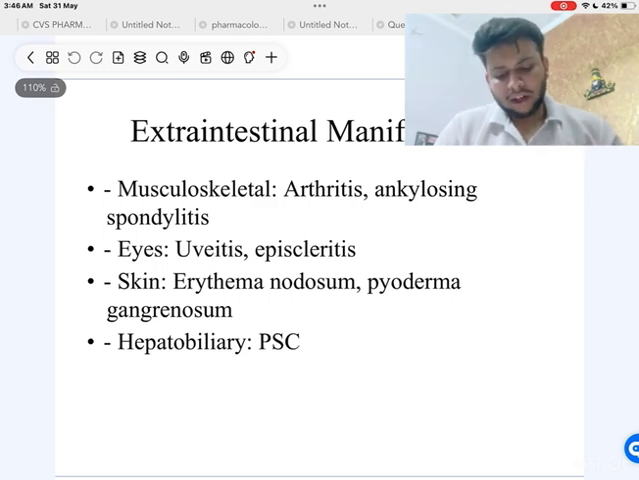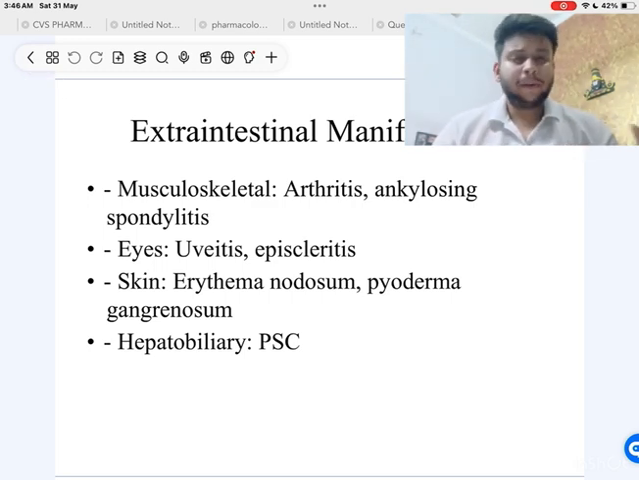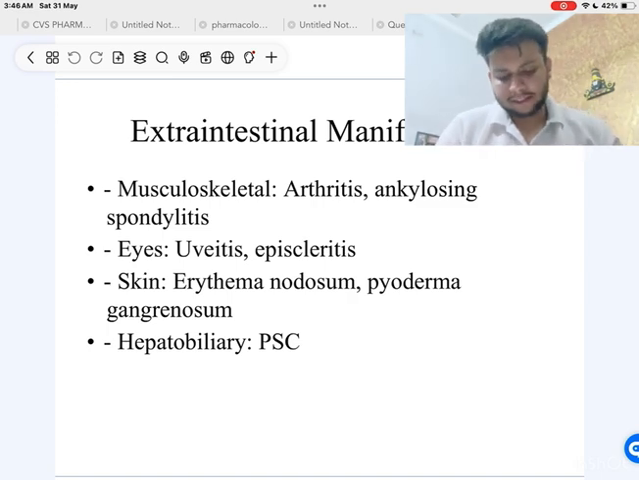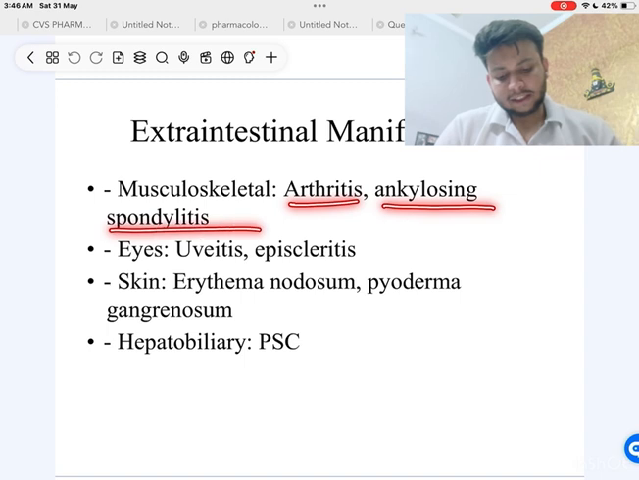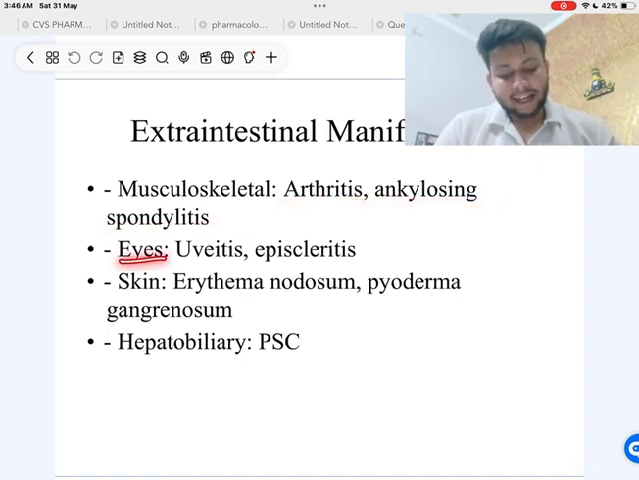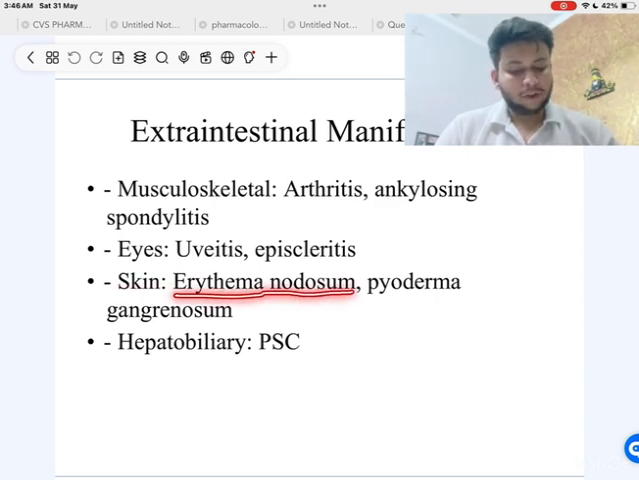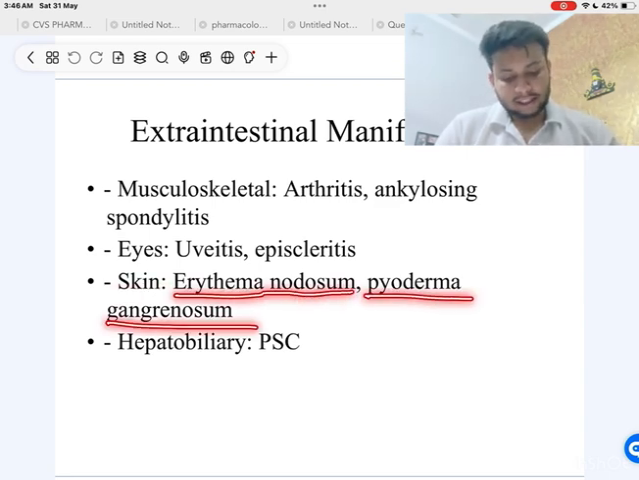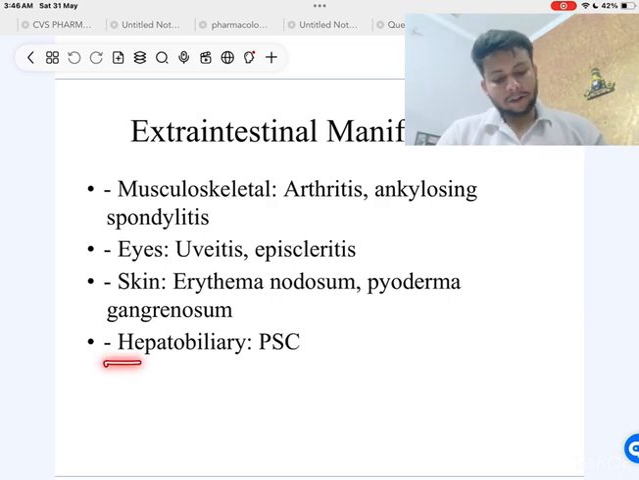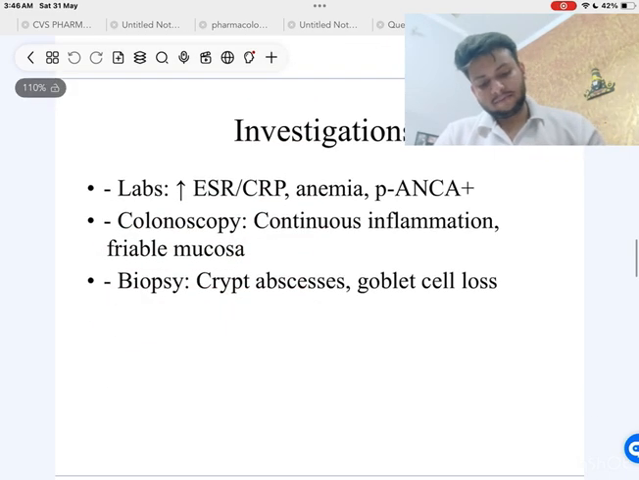Now, extraintestinal manifestations. Other than the intestine, which parts are affected? Musculoskeletal: arthritis, ankylosing spondylitis. In the eyes, it causes uveitis and episcleritis. In the skin, it causes erythema nodosum and pyoderma gangrenosum. And in the hepatobiliary system, it causes PSC.